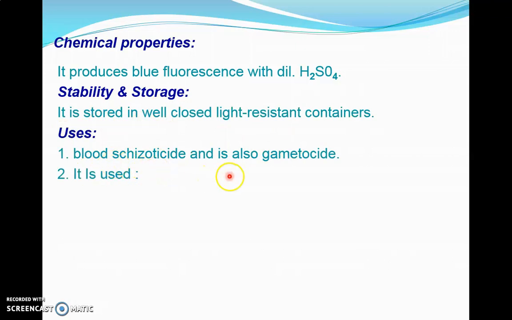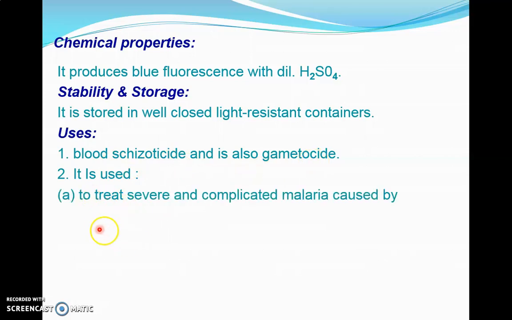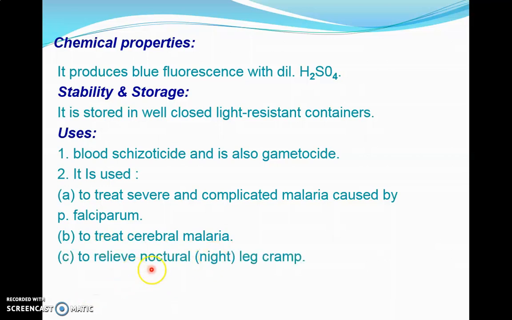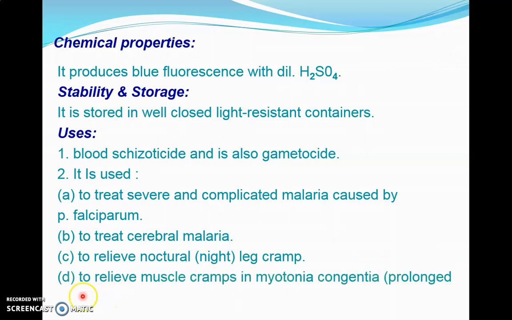Its uses: it is used as a blood schizonticide, which kills the schizonts, and also as a gametocide. Next, it is used in the treatment of severe and complicated malaria caused by falciparum, and in the treatment of cerebral malaria. Now, it is used to relieve nocturnal night cramps or leg cramps, and muscle cramps, particularly in myotonia congenita, which is prolonged muscle contraction and slow relaxation.